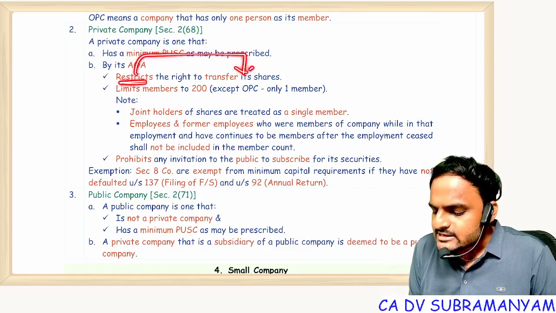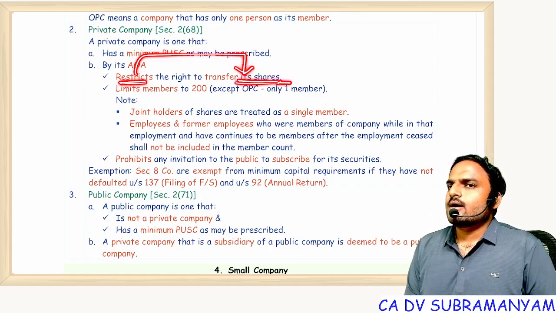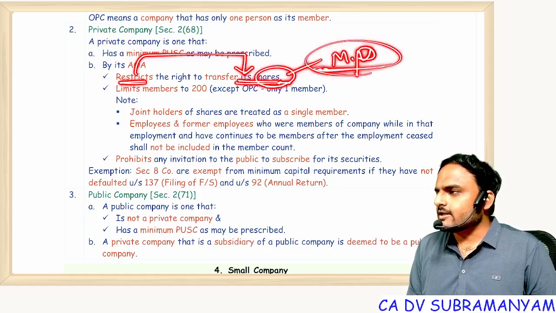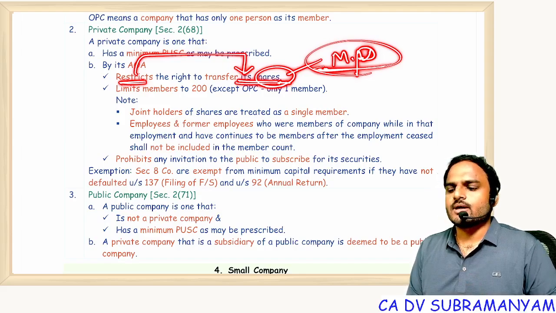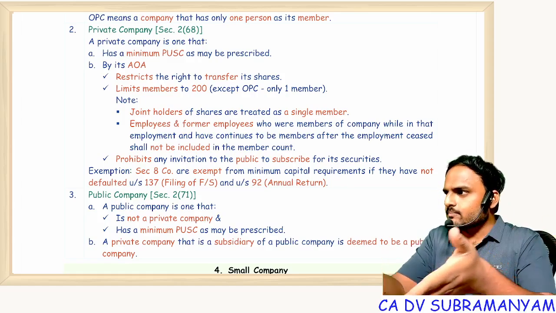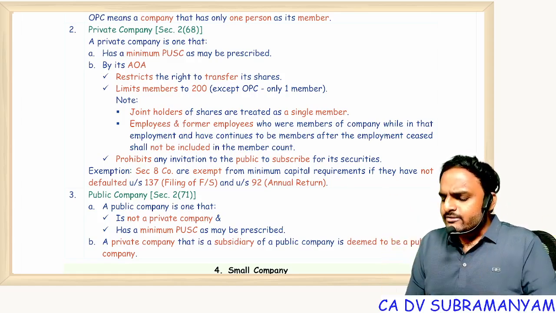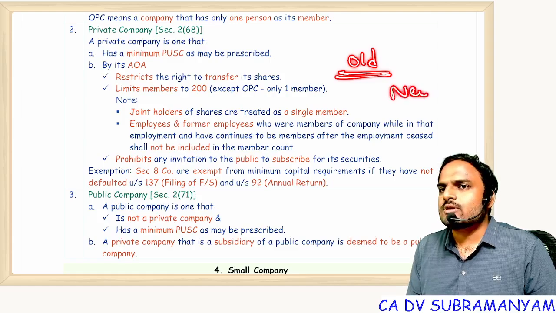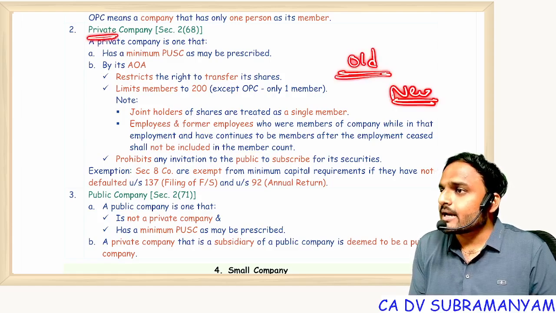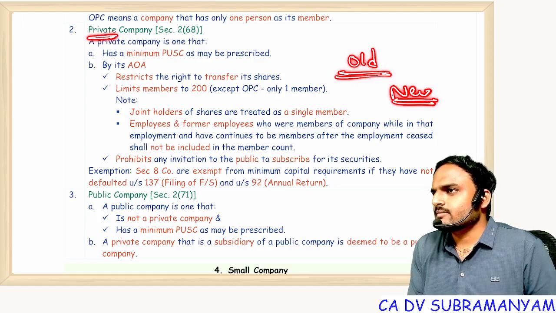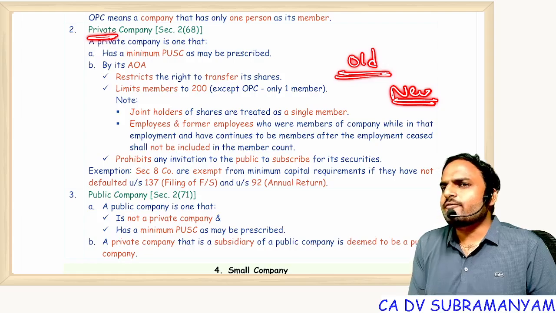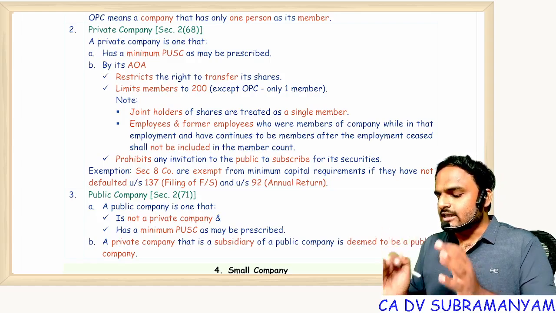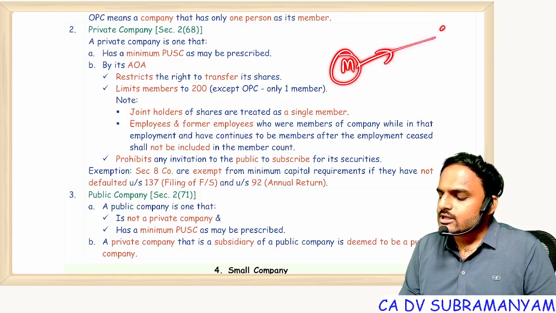Restricts the right to transfer shares. As you know, a share comes under the goods definition. It's a movable property. Shares are transferable. I can sell this Mac laptop to you. I can sell shares to you. But by transfer, what happens? Old members will exit. New members will come. What is our company name? Private. We want privacy. Privacy means confidentiality. Confidentiality is possible only when existing members continue. Yes or no? That's why members can't transfer shares to outsiders.